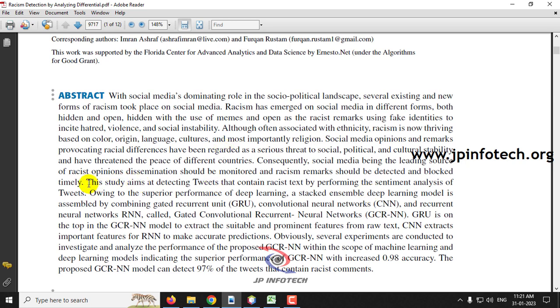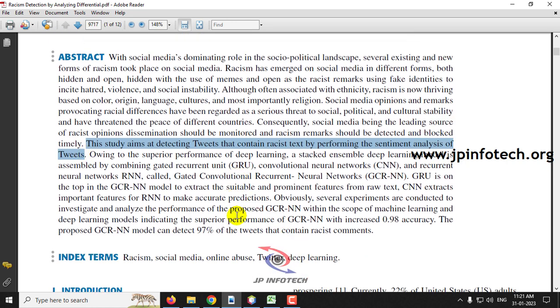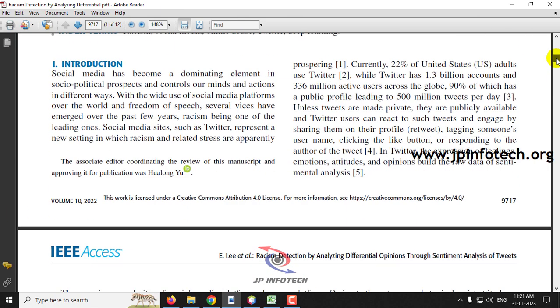So you can see this in the abstract. This study aims at detecting tweets that contain racist text by performing sentiment analysis of the tweets. And also the authors have used gated convolutional recurrent neural networks, GCR-NN, but we are not going to use the same as mentioned in the paper. So as our proposed model, we are going to implement an NLP algorithm.